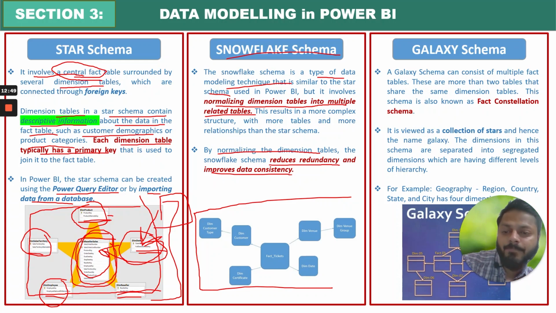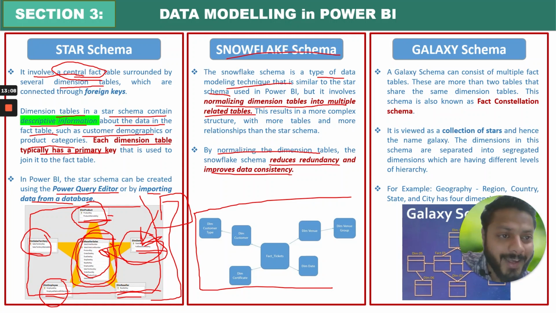So if you say you have 4 dimension tables and these are directly connected with the fact table, then that is star schema. But if I say there is one dimension table which is connected to another dimension table and that dimension table is connected to fact table, then it is called as snowflake schema, right?